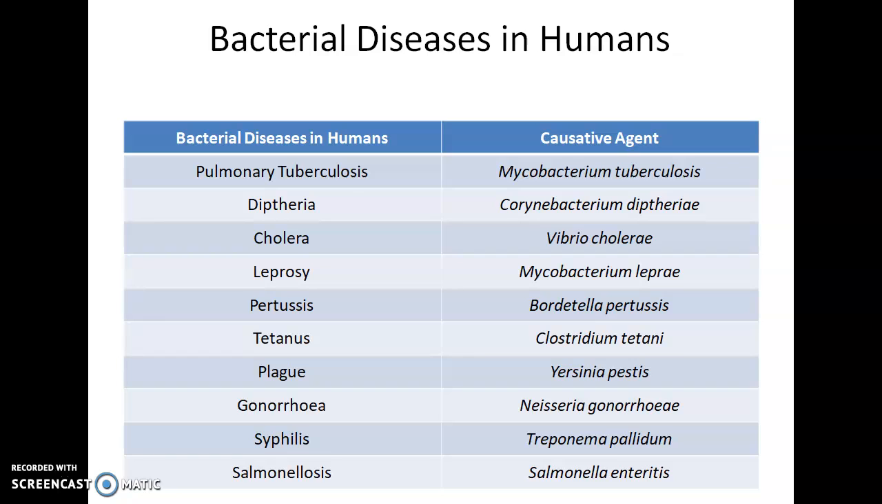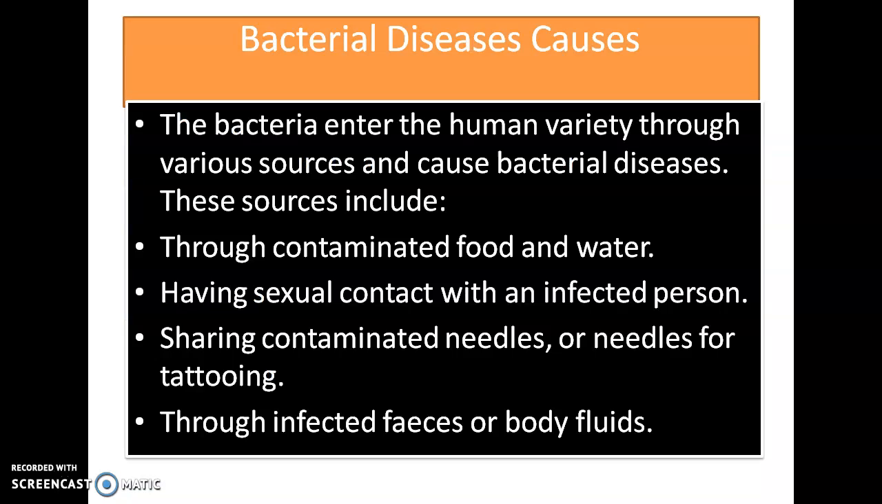This is a list of the bacterial diseases in humans, with the bacterial disease and the concerned causative agent. For example, pulmonary tuberculosis is caused by Mycobacterium tuberculosis, diphtheria by Corynebacterium diphtheriae, cholera by Vibrio cholerae, leprosy by Mycobacterium leprae, pertussis by Bordetella pertussis, tetanus by Clostridium tetani, plague by Yersinia pestis, gonorrhea by Neisseria gonorrhoeae, syphilis by Treponema pallidum, and salmonellosis by Salmonella enteritis.